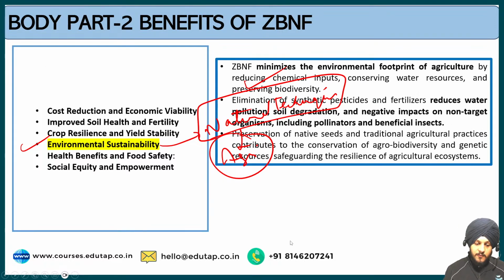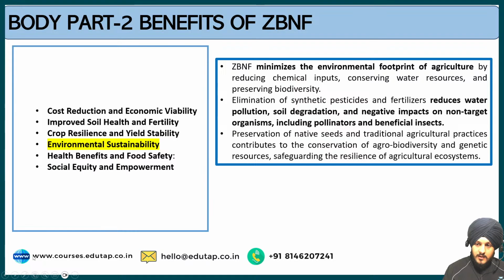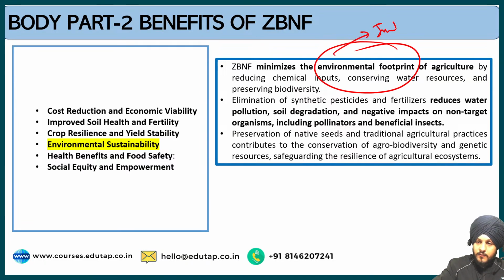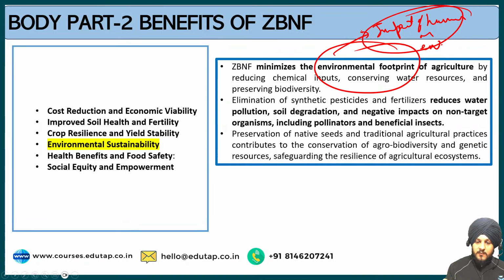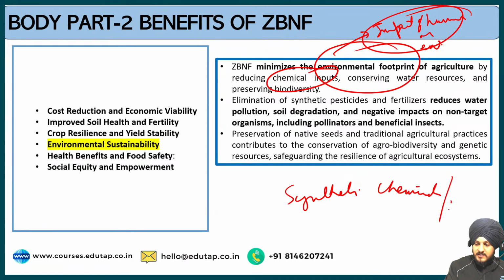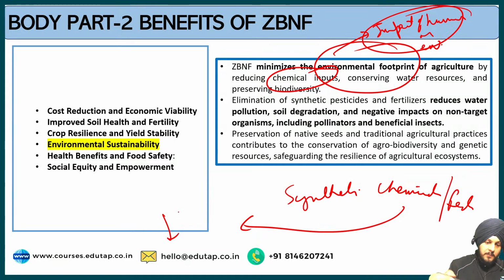Zero budget natural farming minimizes the environmental footprint. Environmental footprint means the impact of humans on the environment. It minimizes the environmental footprint by reducing the chemical inputs, because when we use synthetic chemicals or fertilizers in the field, after a period of time it reduces the soil fertility.